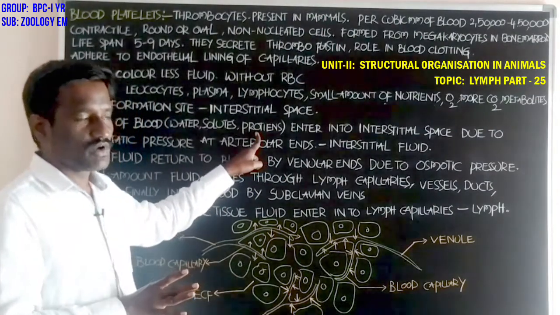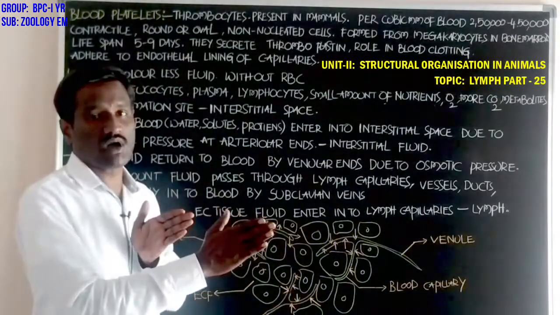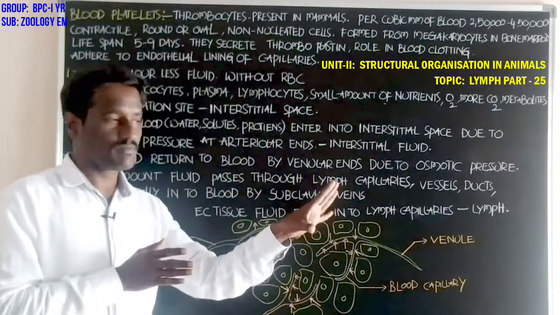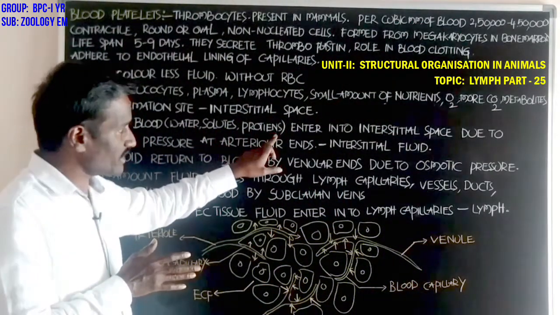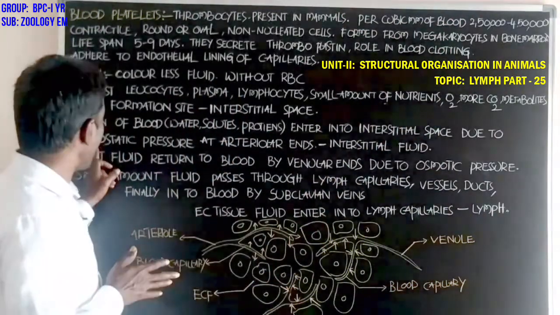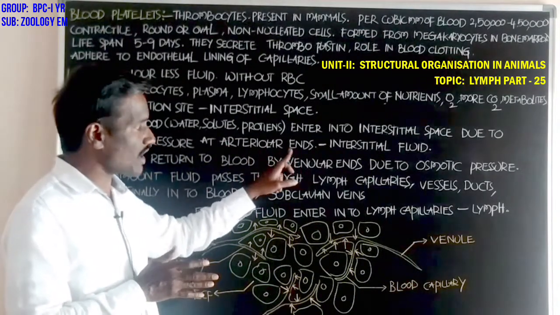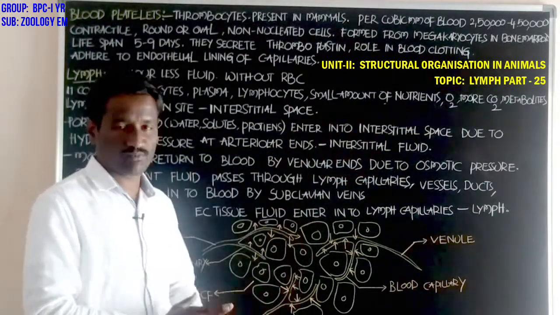The portion of the blood which passes through the blood capillaries and blood vessels, with water, solutes and proteins, enters the interstitial space due to hydrostatic pressure at the arteriolar ends. Students, that is called interstitial fluid.